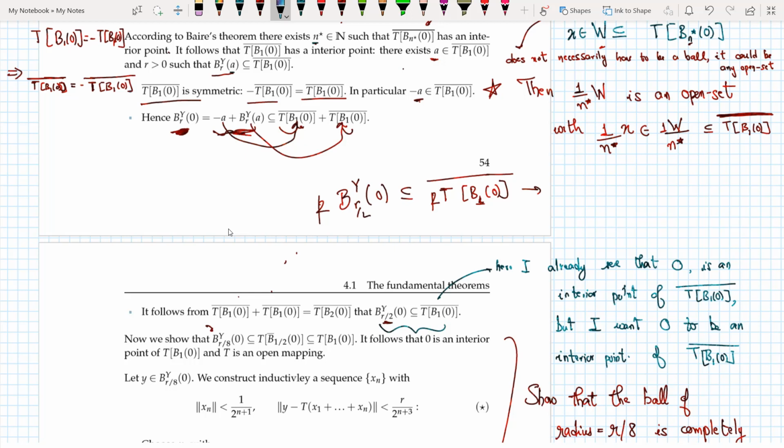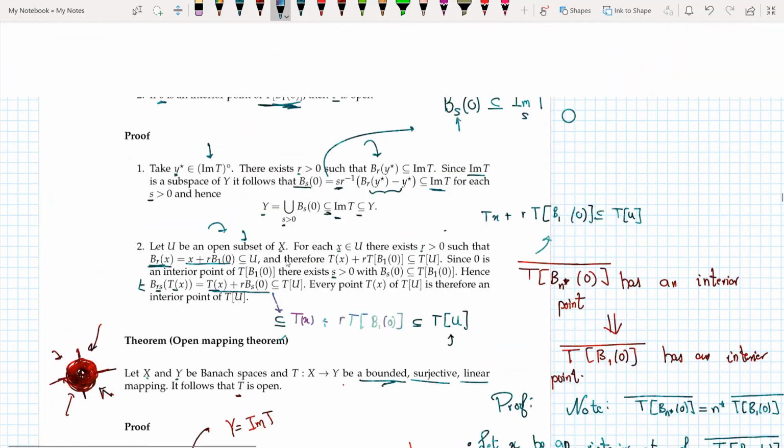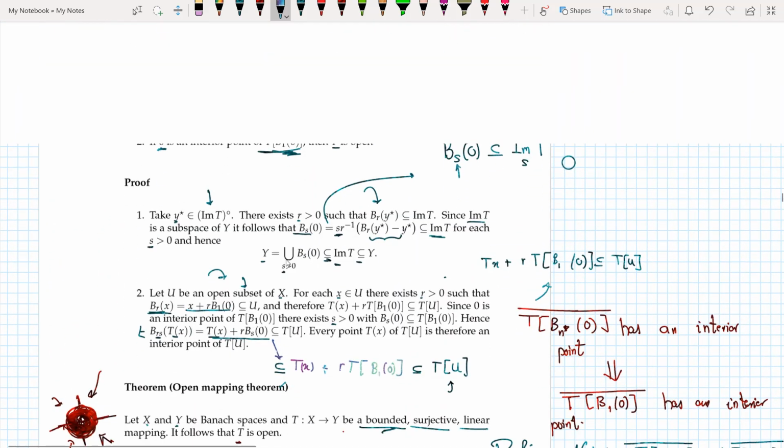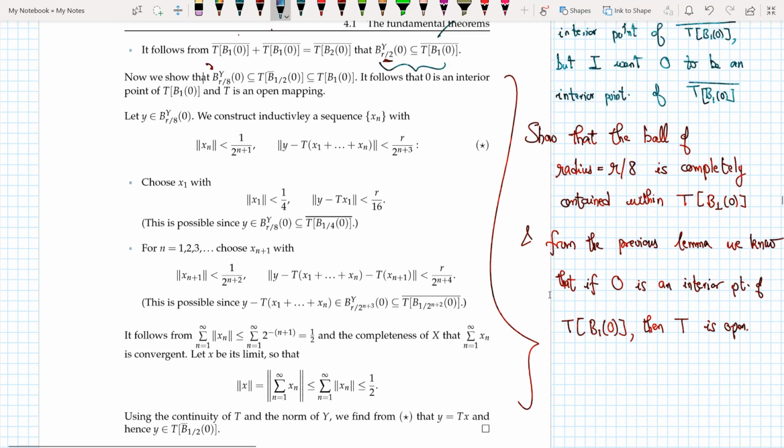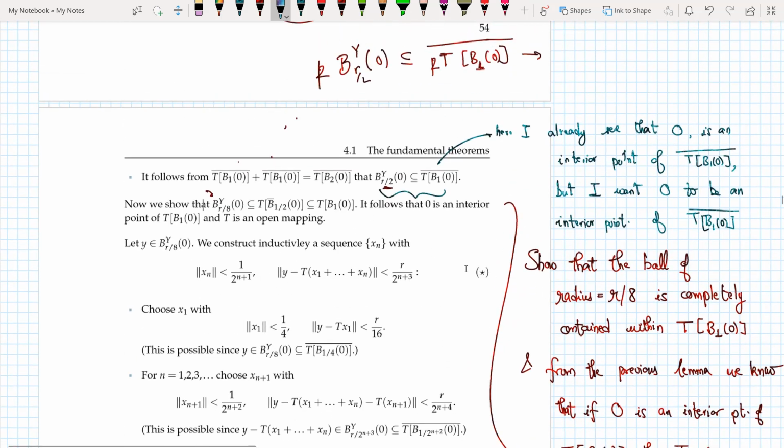But I want to show that 0 is an interior point of TB10, because if you look at this lemma, if 0 is an interior point of TB10, then T is open. Now how would I show that 0 is an interior point of TB10?